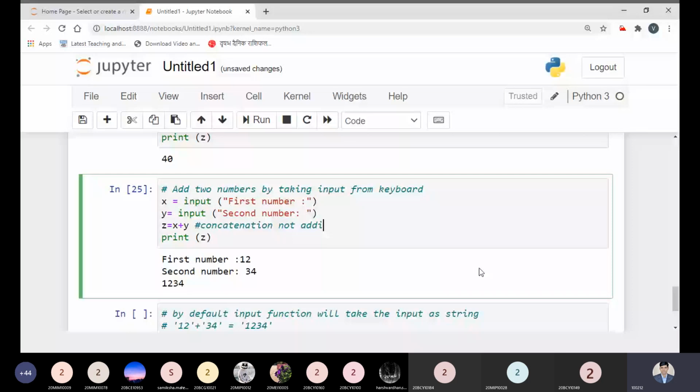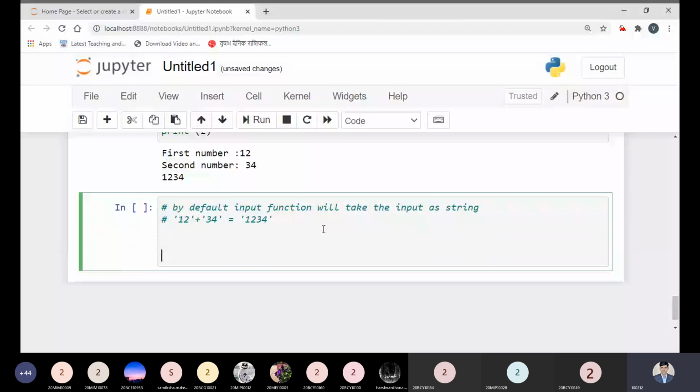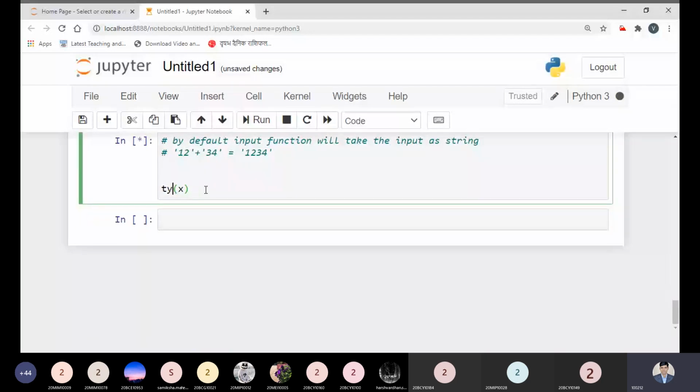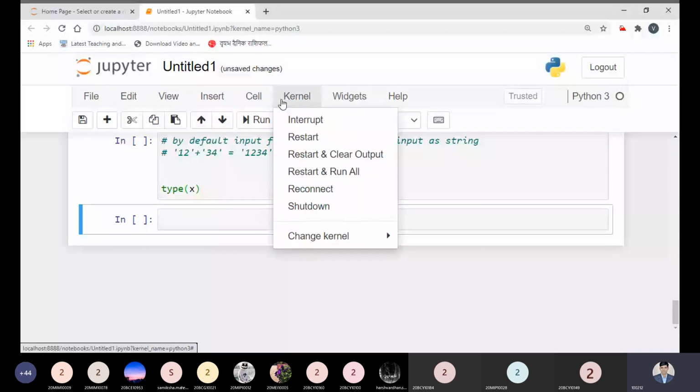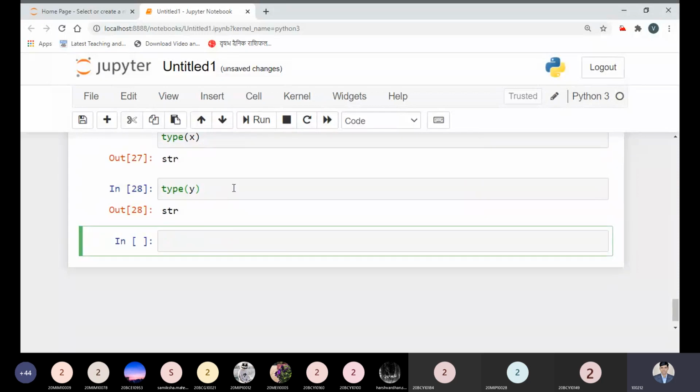Before solving this problem, we can update this program. It is a better idea to explore more. See what the type of x is. So I can see type of x. Sorry, it's my mistake. So it is a string. Actually, x is holding a string value rather than a number value. Now you can see type of y. It is also a string, holding a string value rather than an integer value.